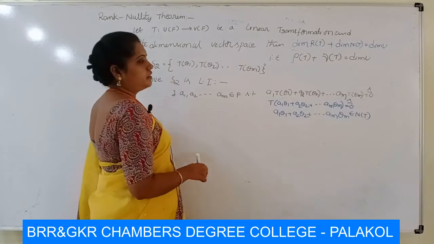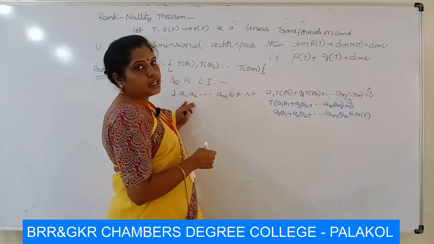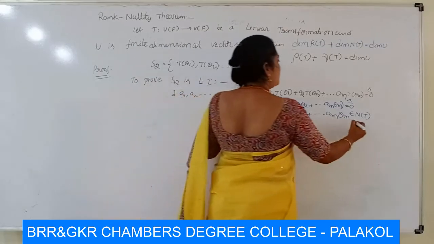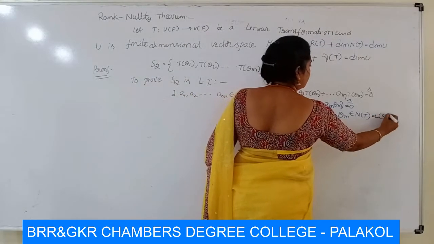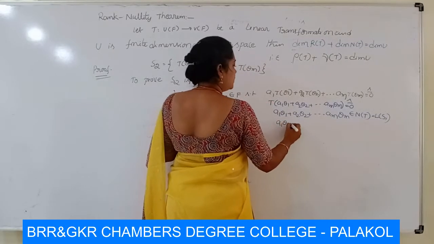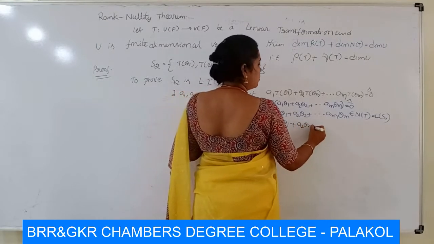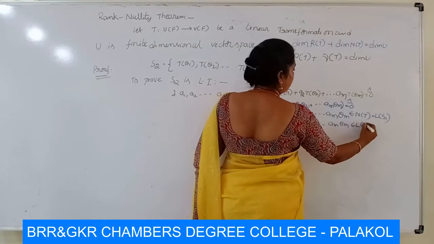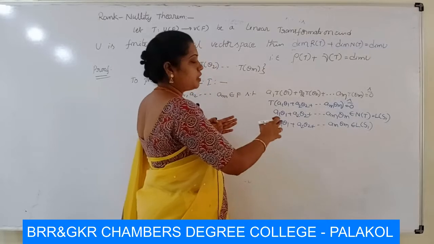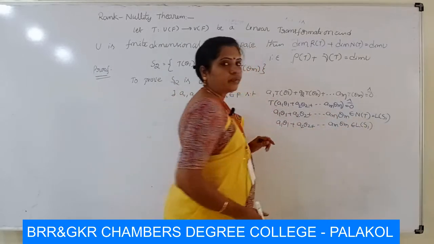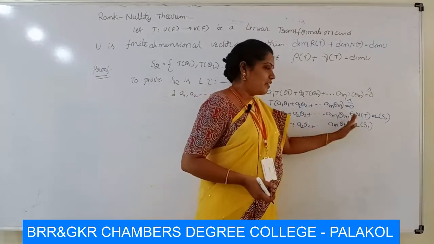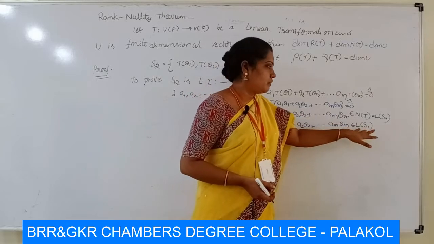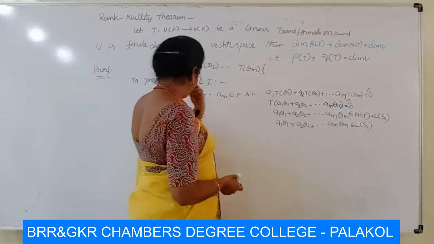Here N of T is the null space, and it has a basis S1. Thus N of T is equal to L of S1. That implies a1 theta 1 plus a2 theta 2 and so on, am theta m belongs to L of S1. That means it belongs to the linear span of this set S1, and that means this vector can be expressed as a linear combination of the vectors of S1.